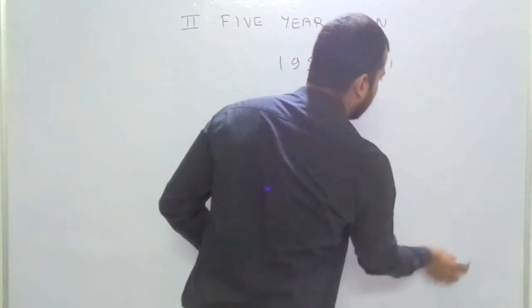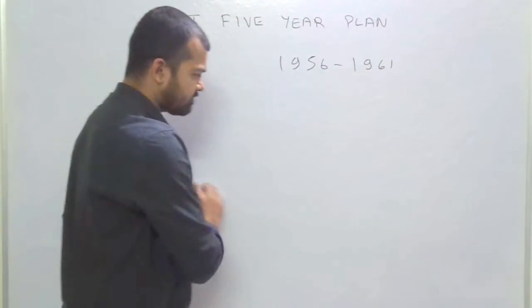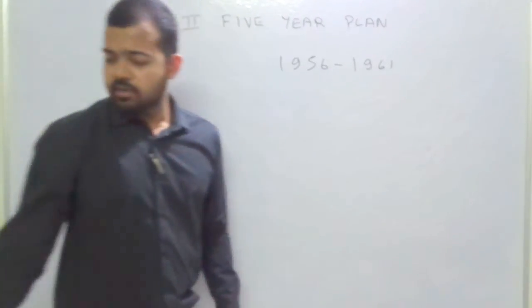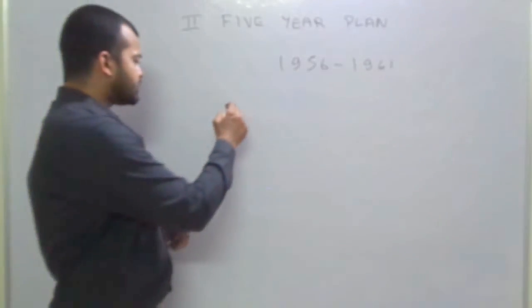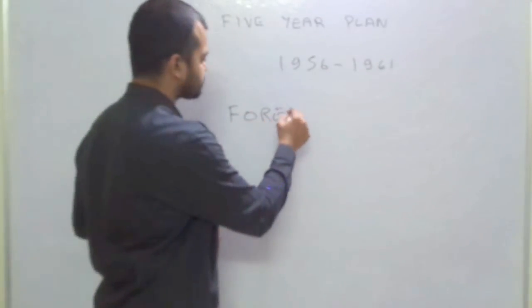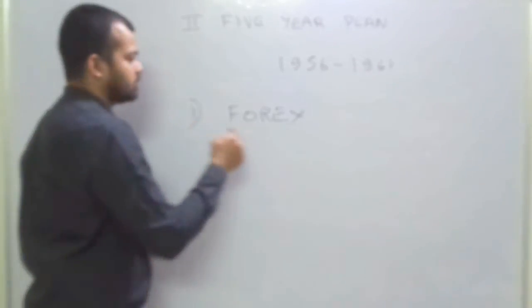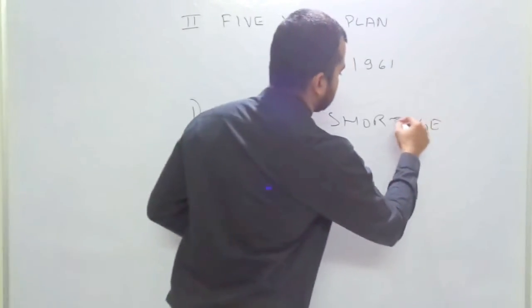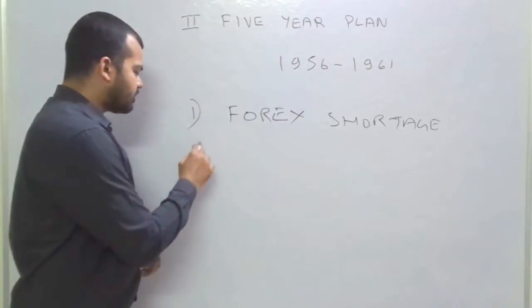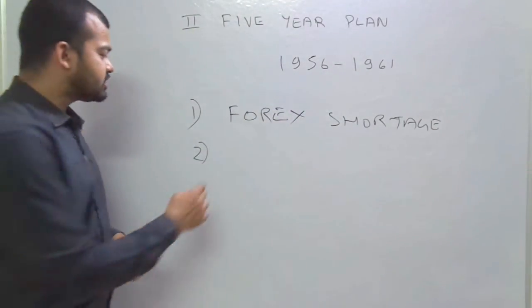Now there were some problems at the end of this 5-year plan. The major one was a little bit of foreign exchange shortage, and then the government had to rely on deficit financing.